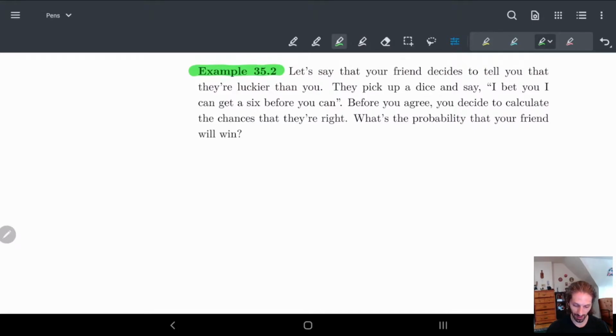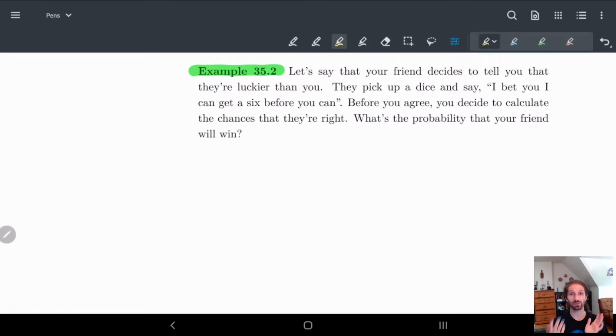So the problem is saying, let's say our friend decides to tell you that they're luckier than you. So one of your friends is basically like, "Ha, I have more luck than you do." They pick up a die and they say, "I bet I can get a 6 before you can." So notice how this is sounding like the geometric distribution. Who's the first person to get a 6? The difference here is that we're going to have to be switching back and forth between people. So each individual person is not going to have a geometric distribution. It's just going to be similar.